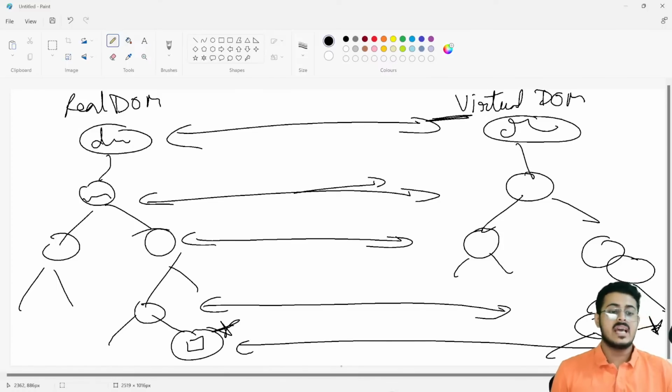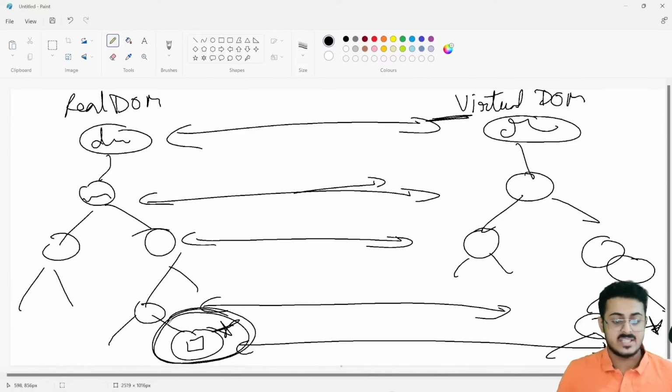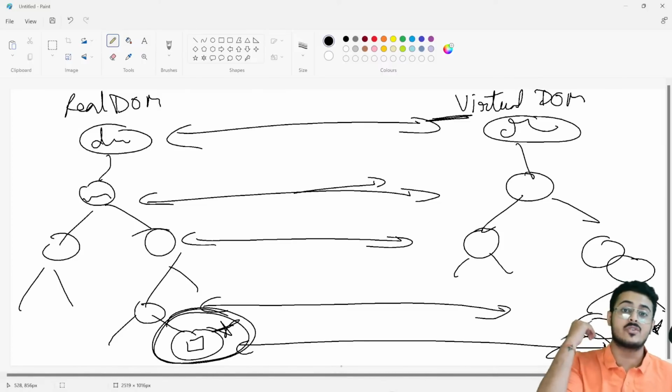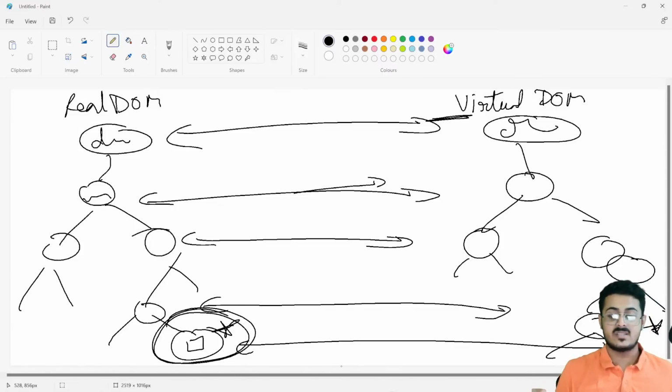Now what it will do is, instead of reloading the entire page and refreshing the entire DOM tree so that it can showcase that change, it just replaces this node in the real DOM tree with the node from the virtual DOM tree. That is how you are easily able to get the changes reflected on your website without having to refresh the website itself. And that basically saved a lot of time. It made your websites work at a very high speed.